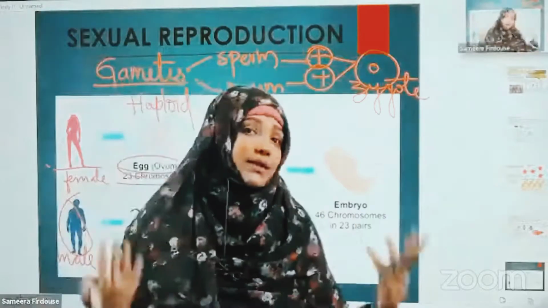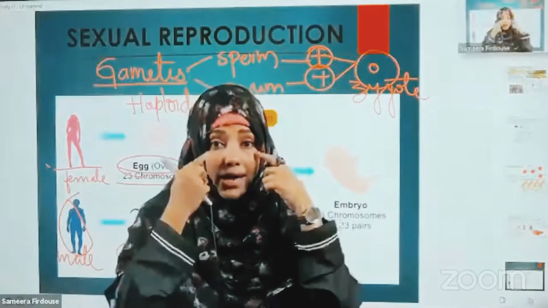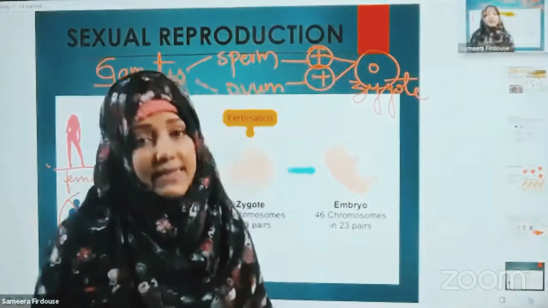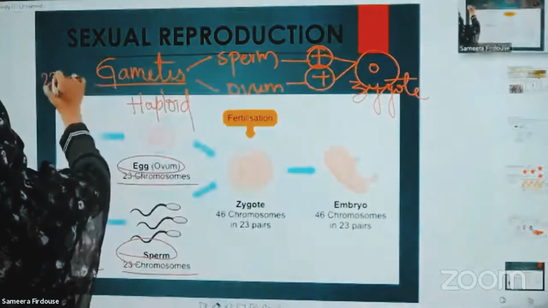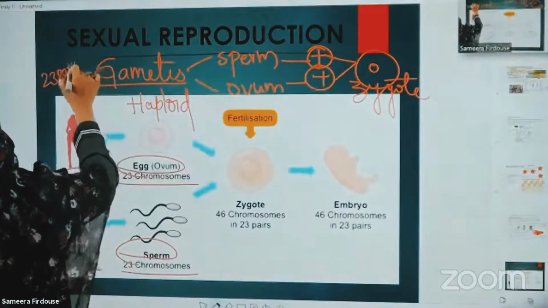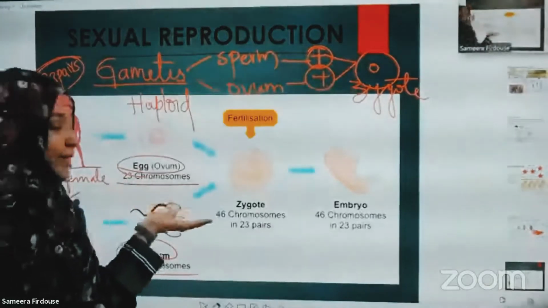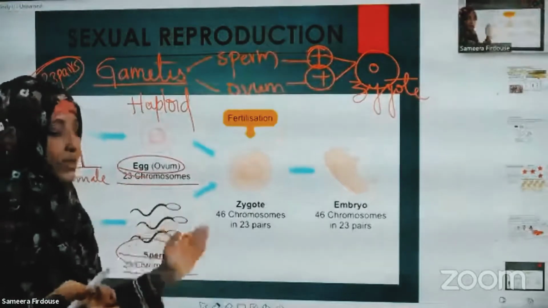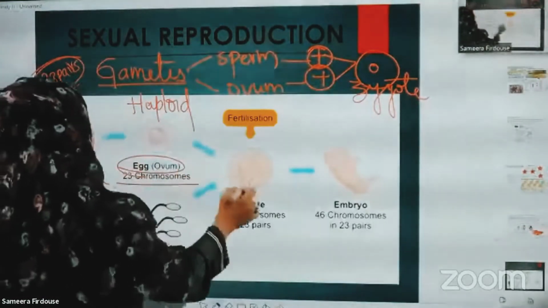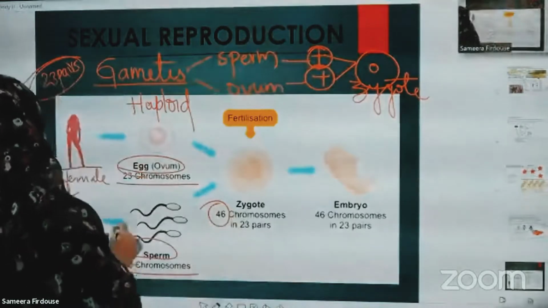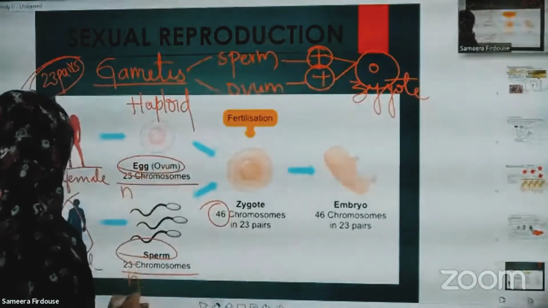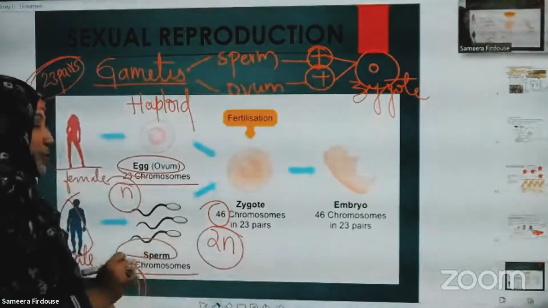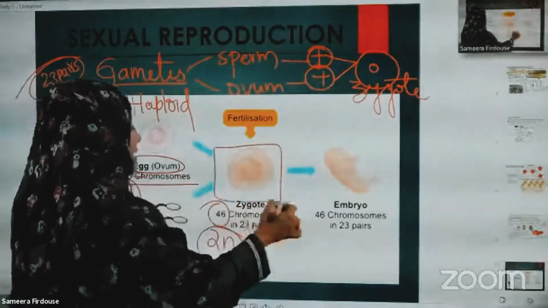Then ma'am, what about all other cells of our body? If I am talking about eyes, nose, heart, brain, all the cells of our body are diploid cells, beta. That means 23 pairs of chromosomes, except the egg cell and the sperm cell. They are haploid. They have just 23 chromosomes and 23 chromosomes, which together make up 46 chromosomes. Chromosomes can be represented by N and N. 1N and 1N combine to form 2N. This 46-chromosome structure is called a zygote.